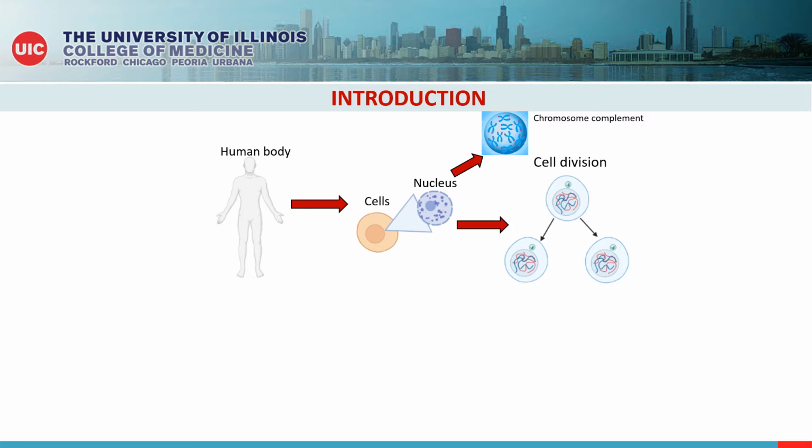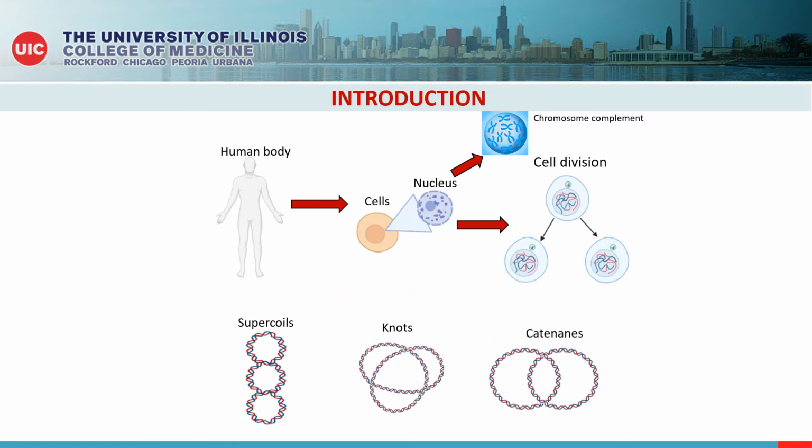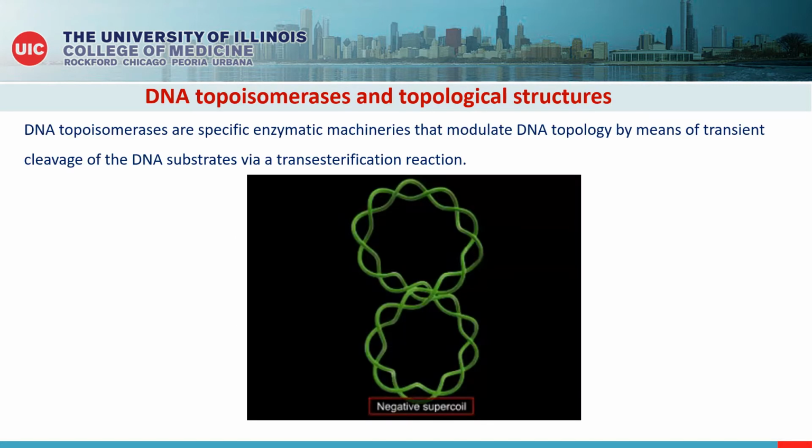The double helical structure of DNA presents a challenge to these transactions, resulting in various forms of topological structures such as supercoiled DNA, chromosomal entanglements or knots, and intertwined replicating rings or catenanes as shown in the figure here.